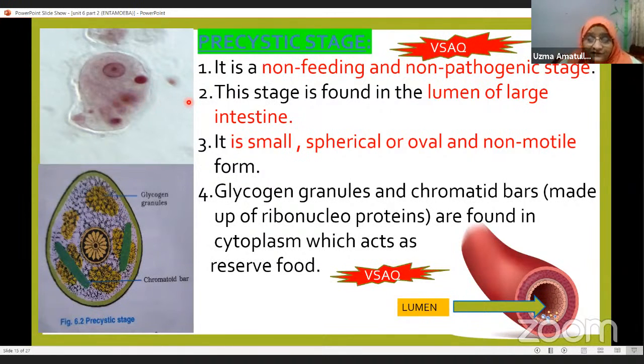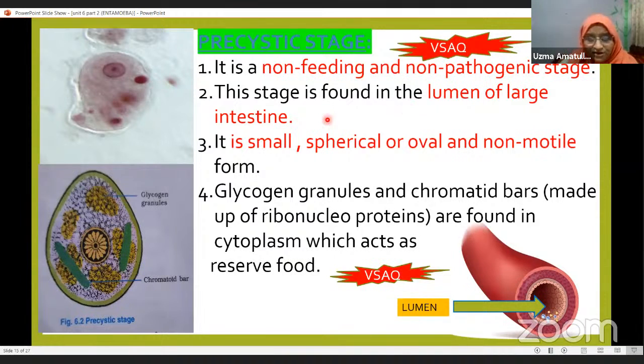Now here it is non-feeding. Trophozoite is a feeding stage. This pre-cystic stage is a non-feeding stage, and it is a non-pathogenic stage. Non-pathogenic means it does not cause any disease in this stage. This stage is found in the lumen of the large intestine.